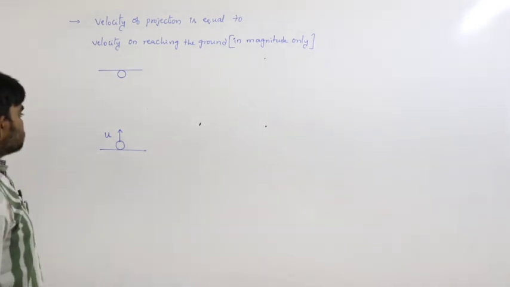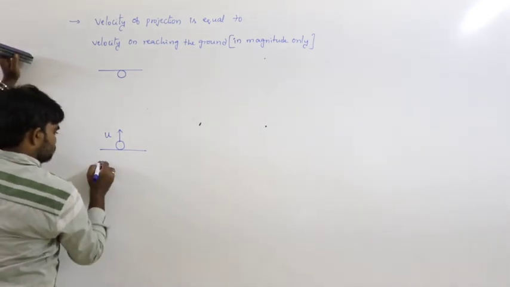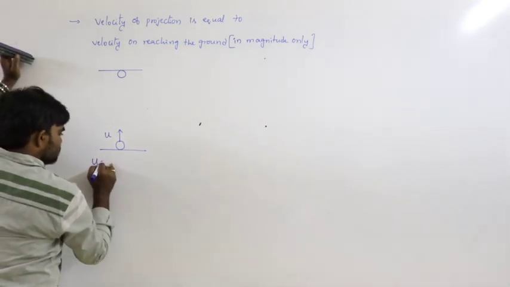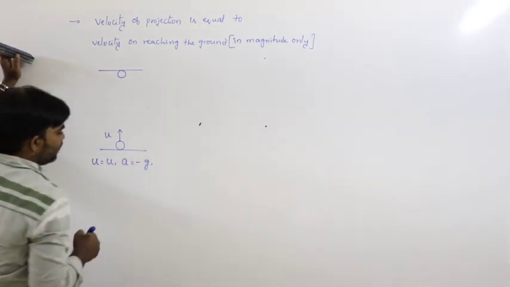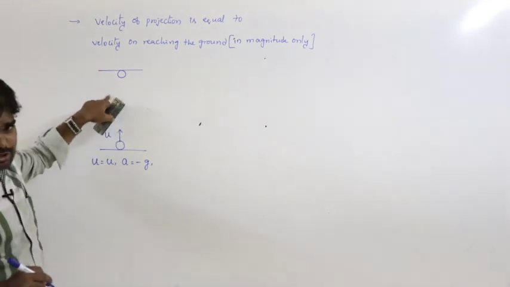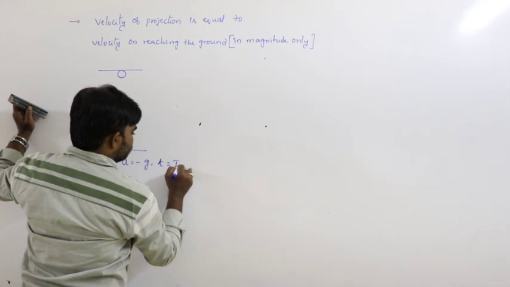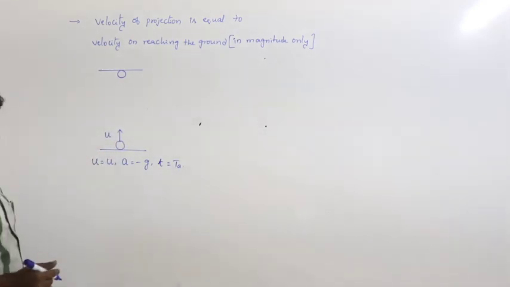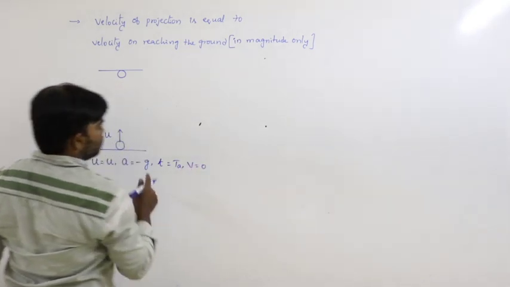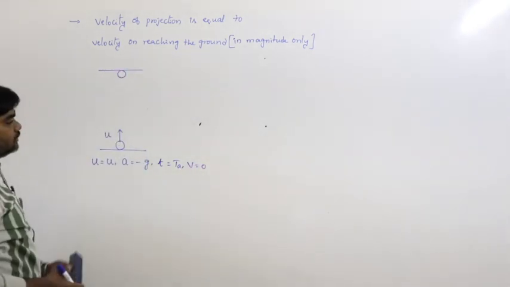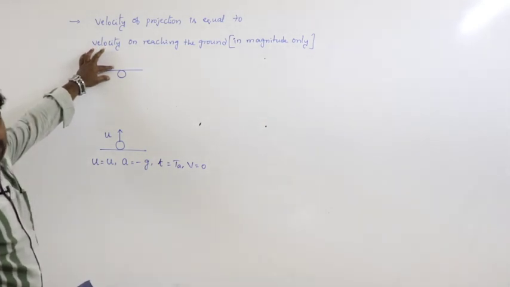See here. So, during upward motion, in this situation, initial velocity is equal to u and acceleration is minus g. Why is it minus g? Because the body is moving upwards. So, t is equal to time of ascent and v is equal to 0 on reaching the maximum height. Final velocity of the body must be 0.